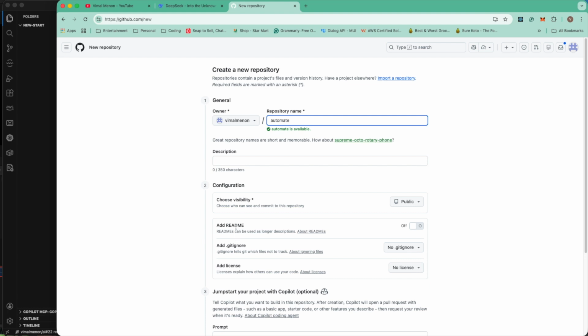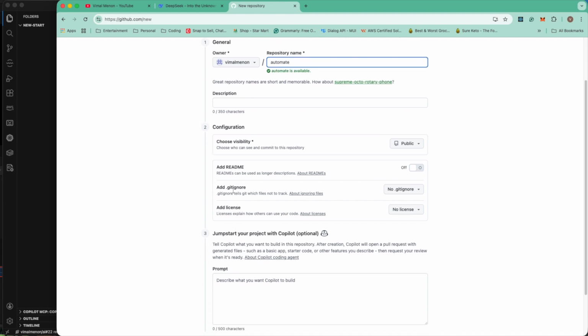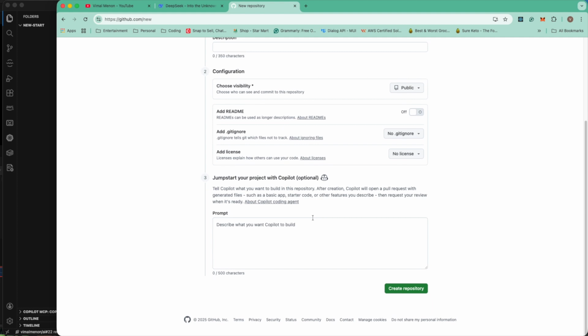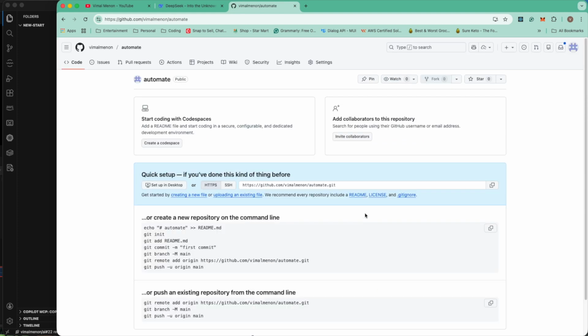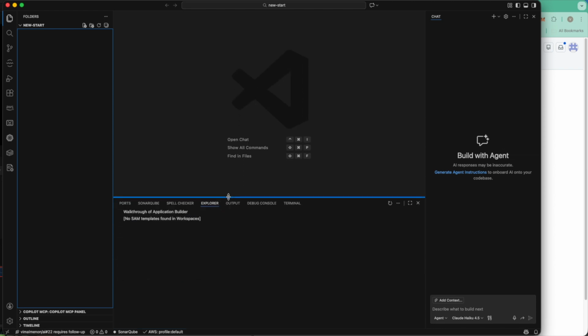I'll read add me, and git ignore. I don't know what kind of project this is going to be, so I won't add any git ignore for now. And for license I won't do anything, and then I'll click on create repository. Great. So we need to set this up now. Let me run these few commands so that I can set up my GitHub project.